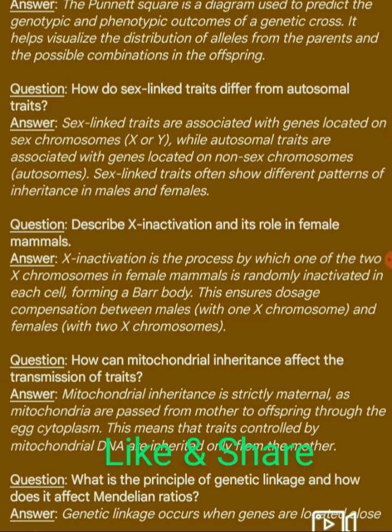Next question. Describe X inactivation and its role in female mammals. Answer: X inactivation is the process by which one of the two X chromosomes in female mammals is randomly inactivated in each cell, forming a Barr body. This ensures dosage compensation between males with one X chromosome and females with two X chromosomes.